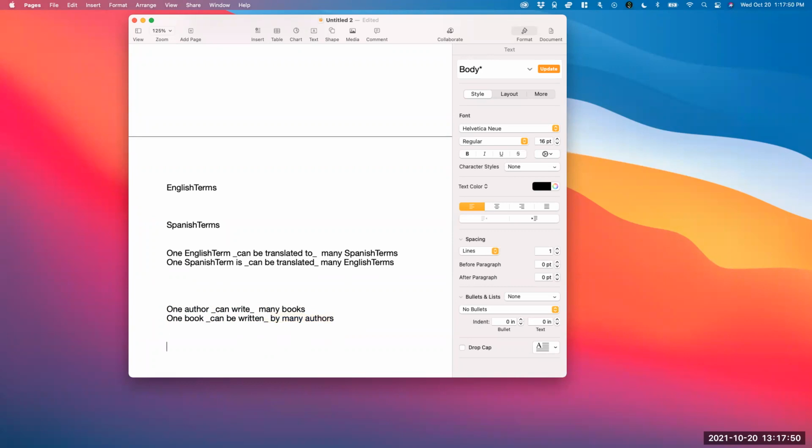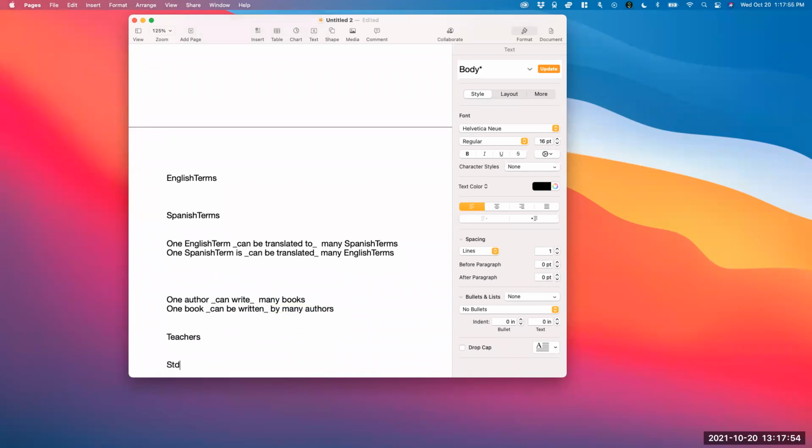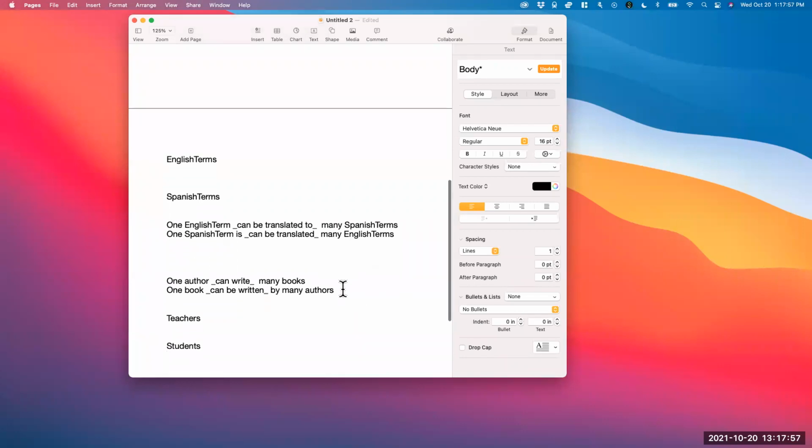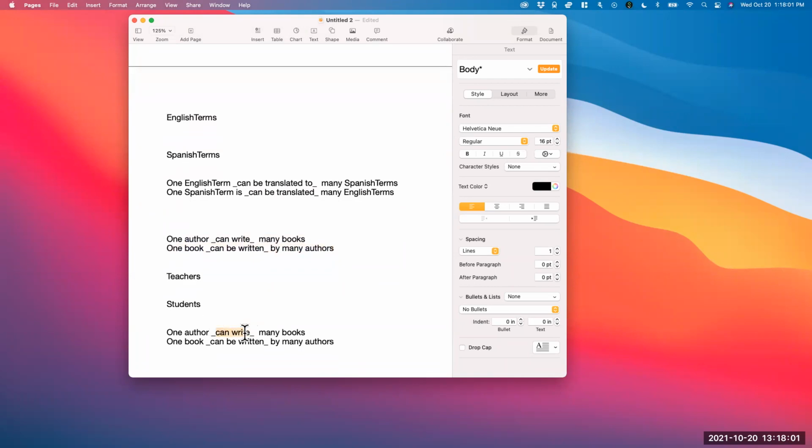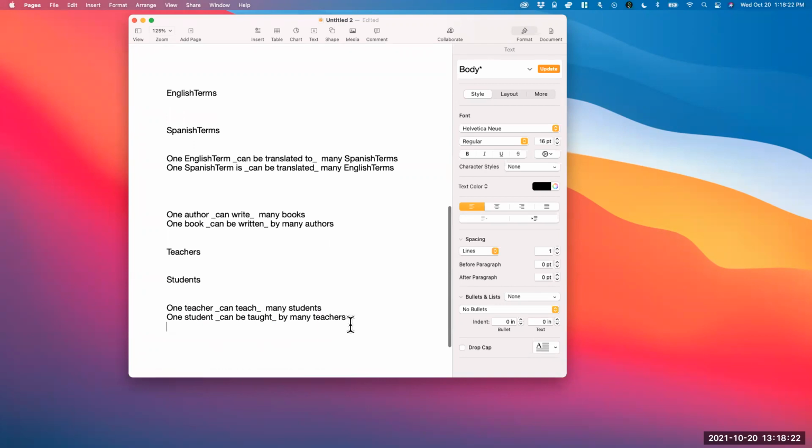So let's think of, for example, teachers and students. Let's do this again. Let's copy this, paste this. One teacher can, of course, teach many students. That's clearly correct. And one student can be taught by many teachers. That, of course, is correct too. So that's going to be a many-to-many.